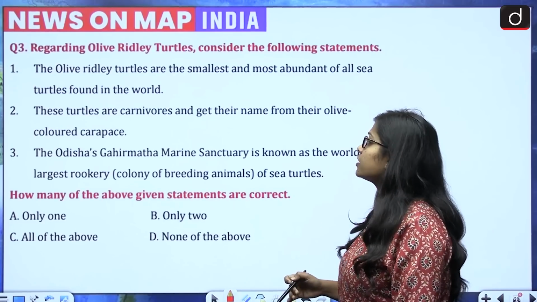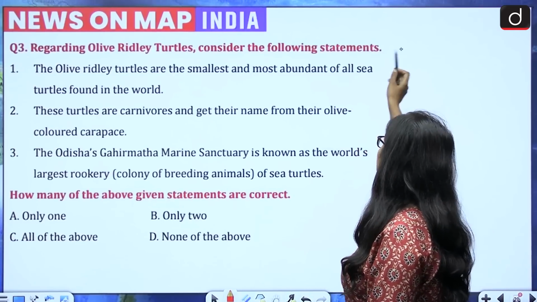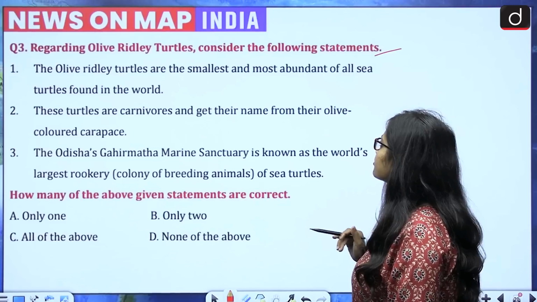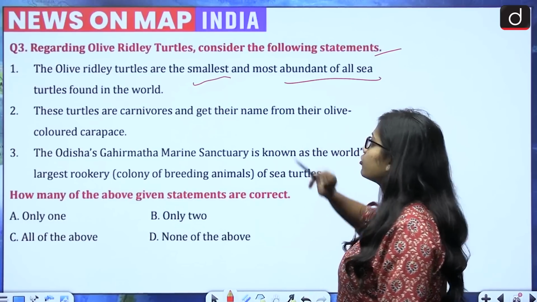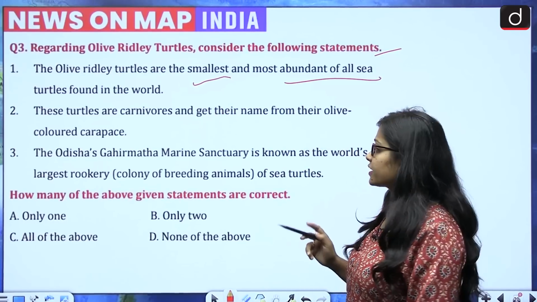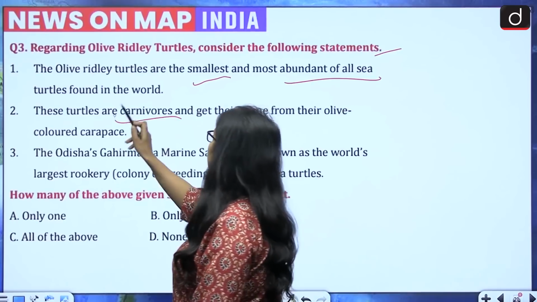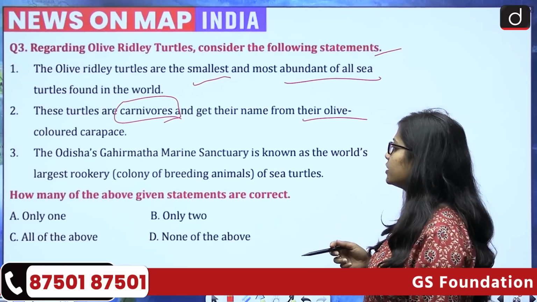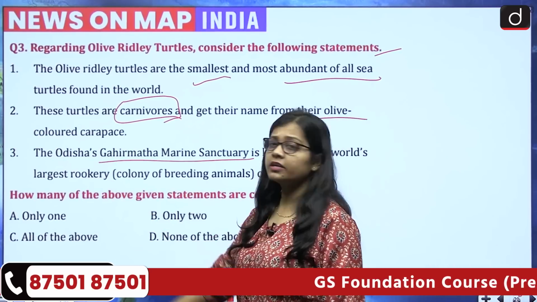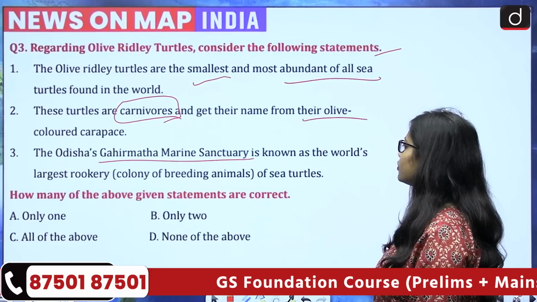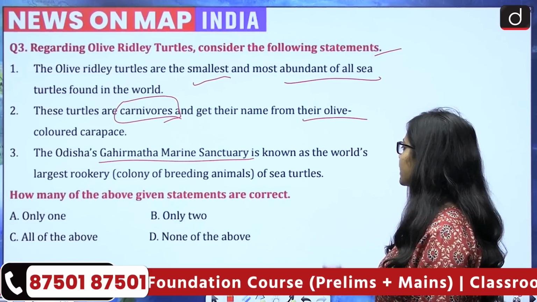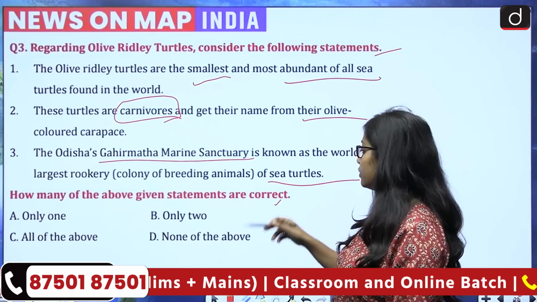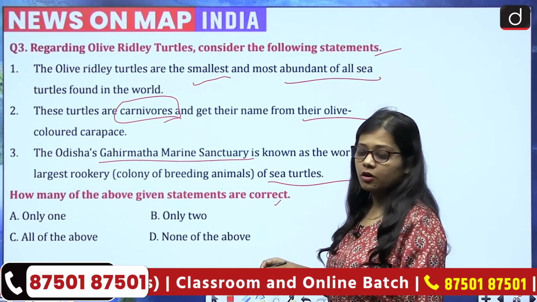So the question is regarding olive ridley turtles, consider the following statements, and there are three statements given. First, the olive ridley turtles are the smallest and most abundant of all sea turtles found in the world. Second, these turtles are carnivores and get their name from their olive colored carapace. Third, Odisha's Gahirmatha Marine Sanctuary is known as the world's largest rookery, that is, colony of breeding animals, of sea turtles. How many of the above statements are correct? Only one, only two, all of the above, or none of the above?